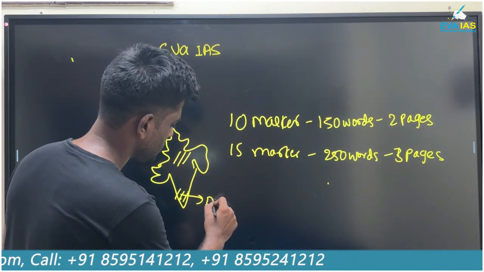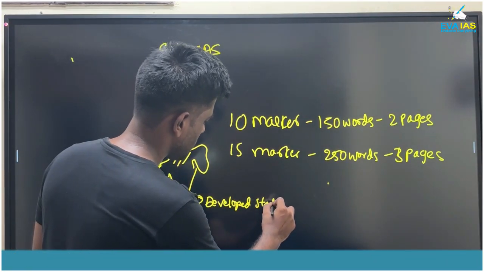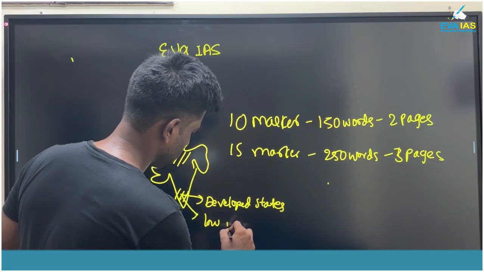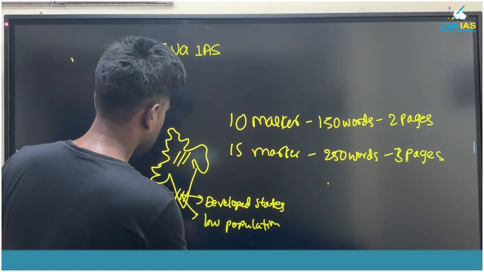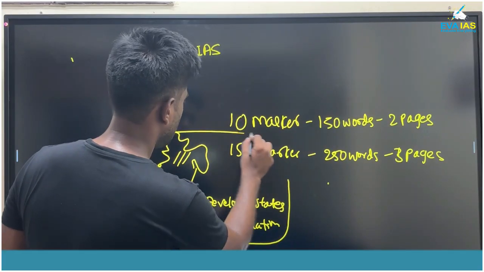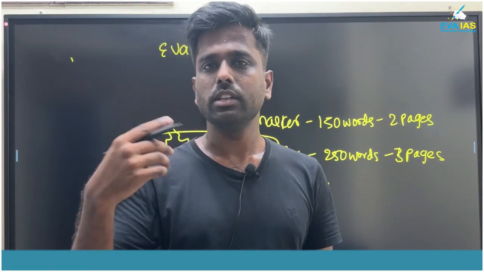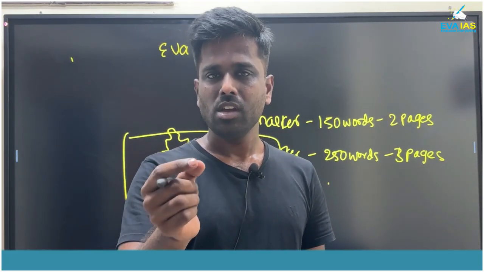This is the developed states, and here there is low population. Just this, the graph is enough. You can put the graph like that. It does not mean that you have to put a larger map. You can make a smaller map as well, with the context.